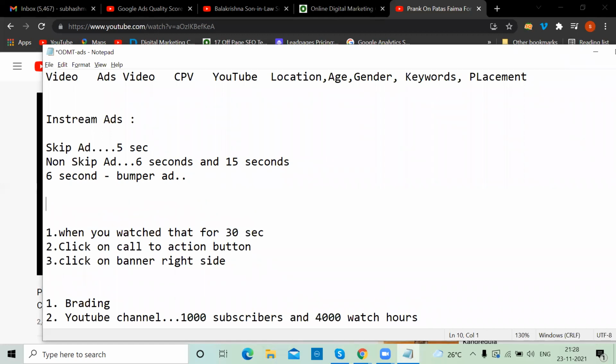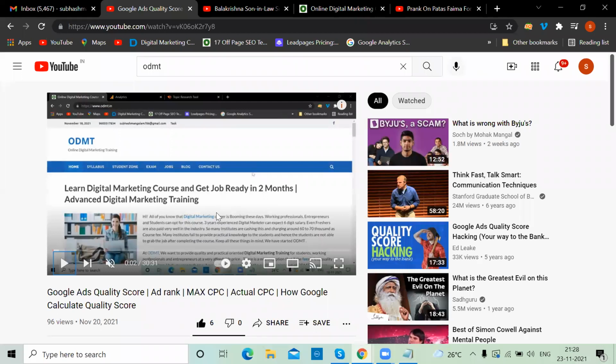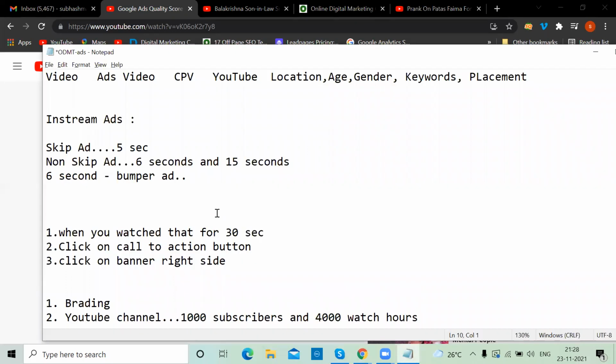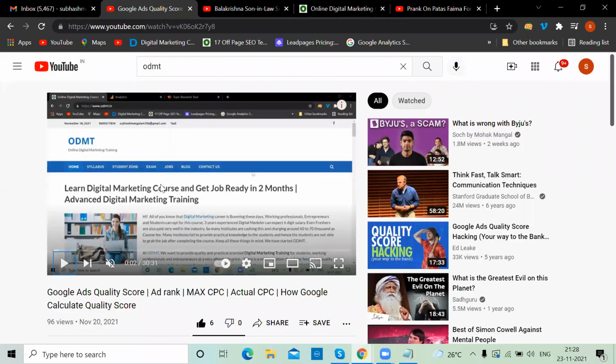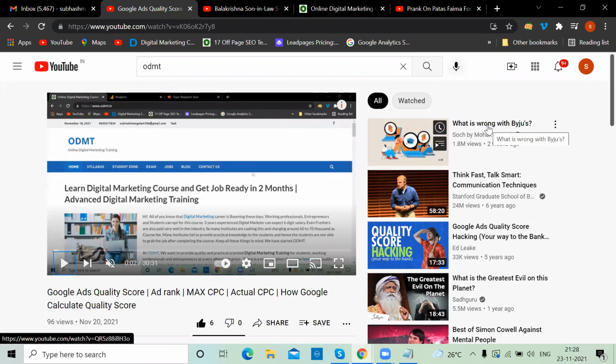Okay. Right. So this is one segment, in-stream ads. In-stream ad means while you're playing the video, between starting and ads will come. Second thing is video discovery ads. Video discovery ad will appear while you're playing the video, right hand side, in the suggestions it will come. That is called video discovery ad. So this is very good actually.